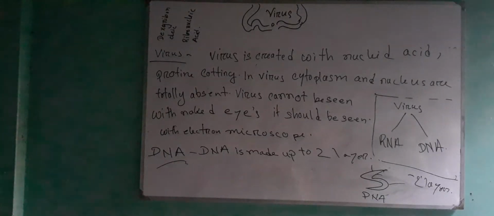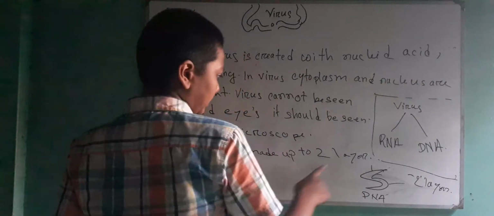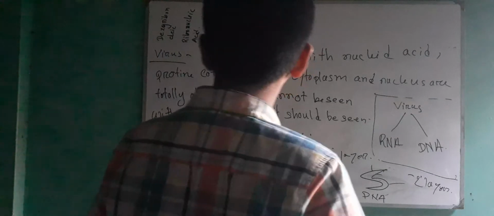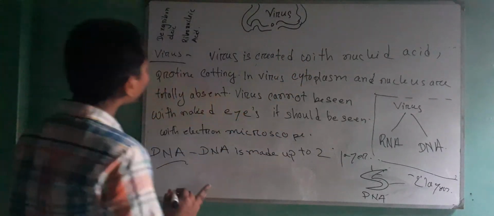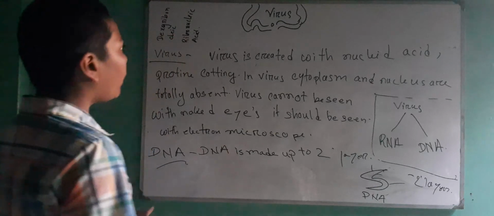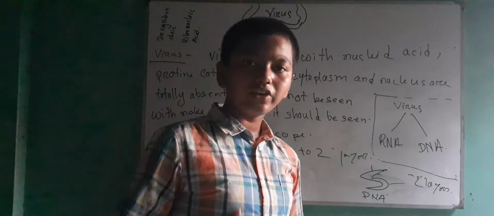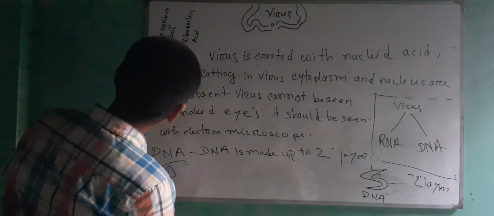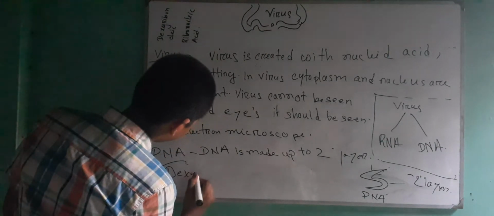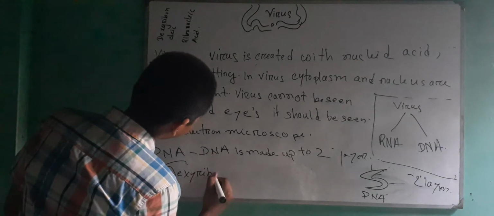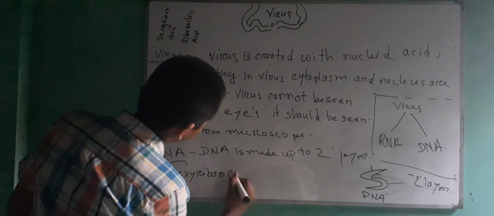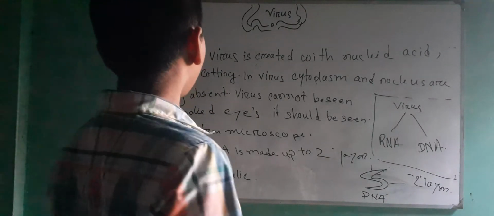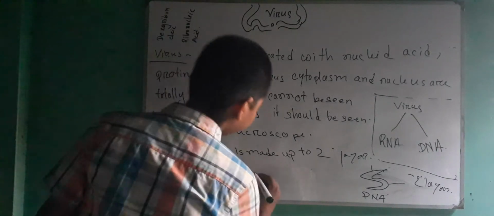Now everybody, here I am discussing DNA. What is the full form of DNA? The full form of DNA is deoxyribonucleic acid.